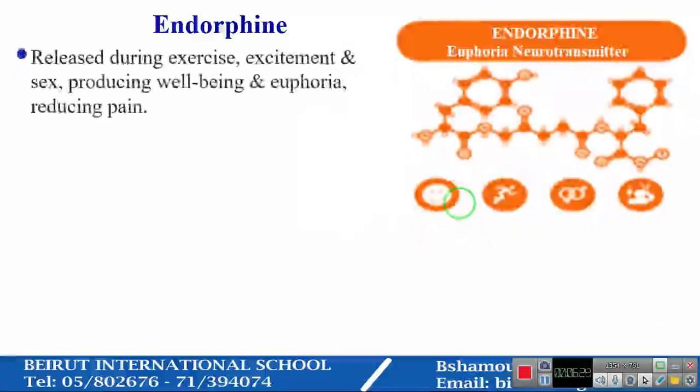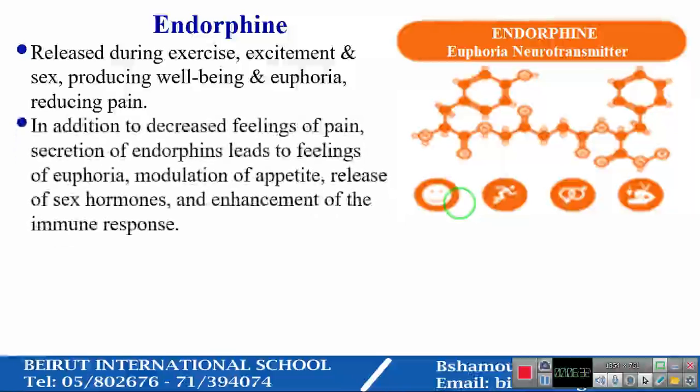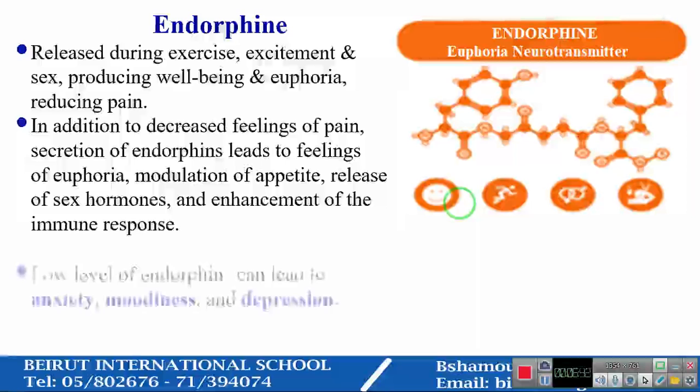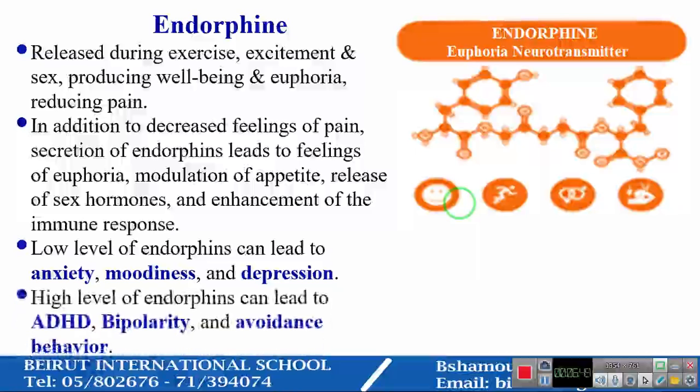Endorphin, released during exercise, excitement, and sex, producing well-being and euphoria and reducing pain. In addition to decreased feelings of pain, secretion of endorphins leads to feelings of euphoria, modulation of appetite, release of sex hormones, and enhancement of the immune response. Low levels of endorphins can lead to anxiety, moodiness, and depression. However, high levels of endorphins can lead to ADHD, bipolarity, and avoidance behavior.